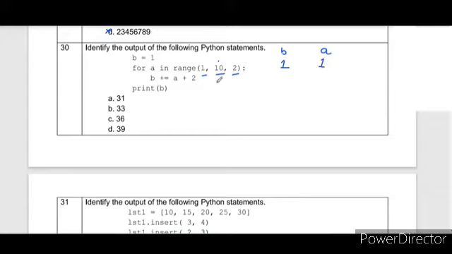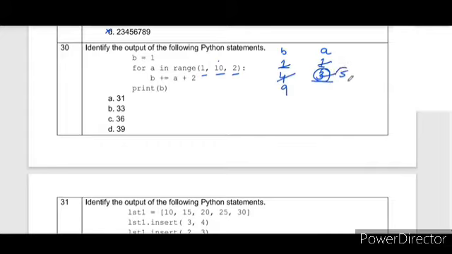Now B plus equal to A plus 2. When you add 2 to 1 it becomes 3, and it will be added to B, so B becomes 4. Next time the value of A becomes 3, because the jump value of 2 is given. 3 plus 2 is 5, 4 plus 5 is 9.